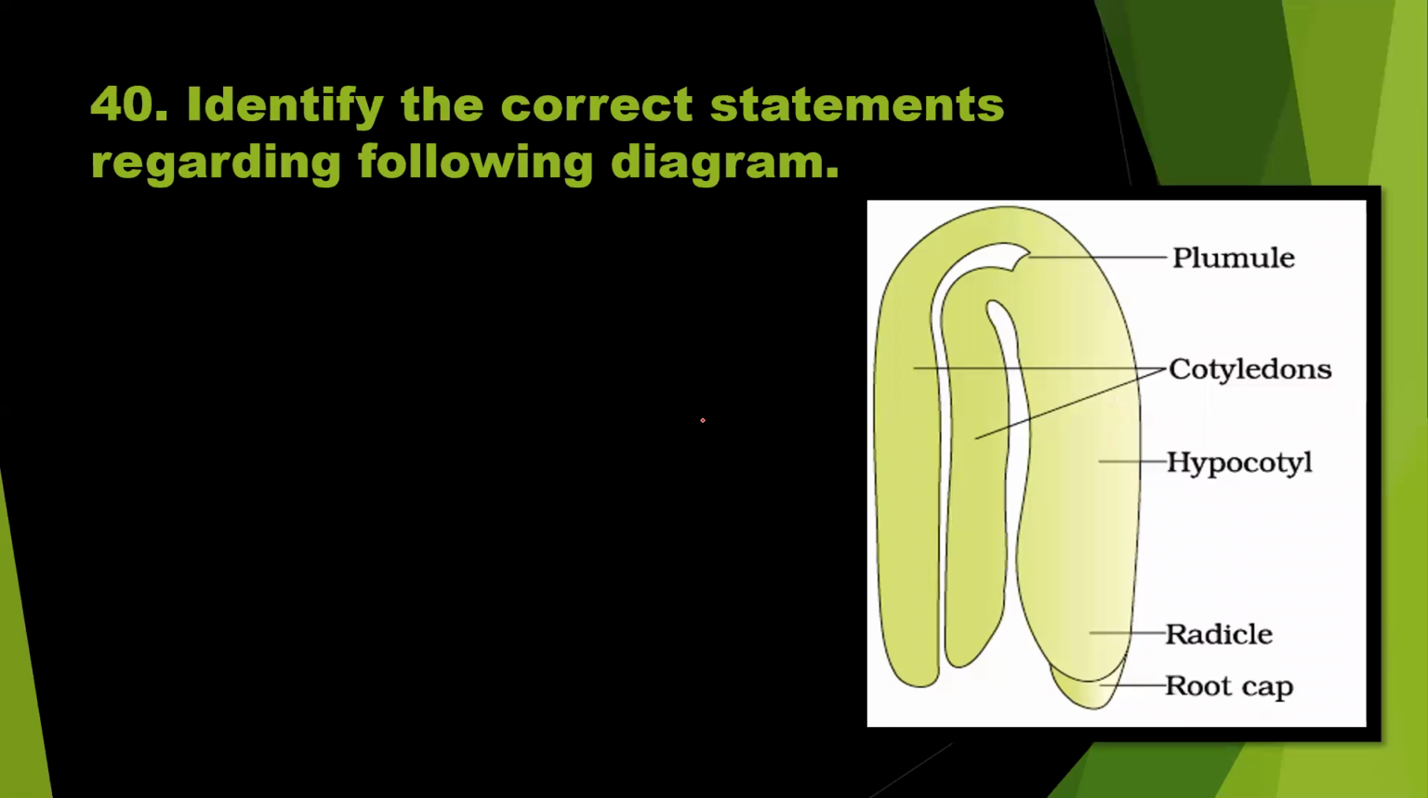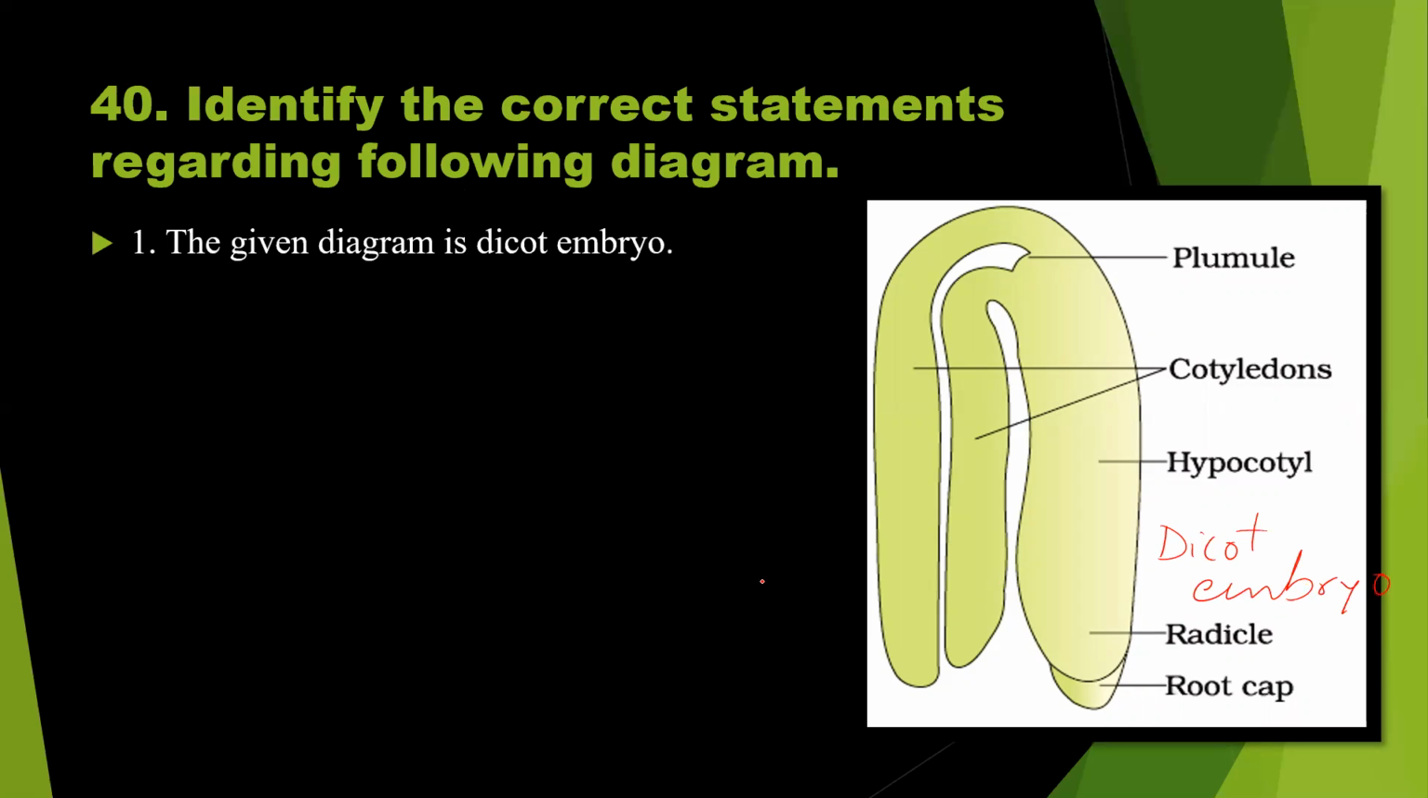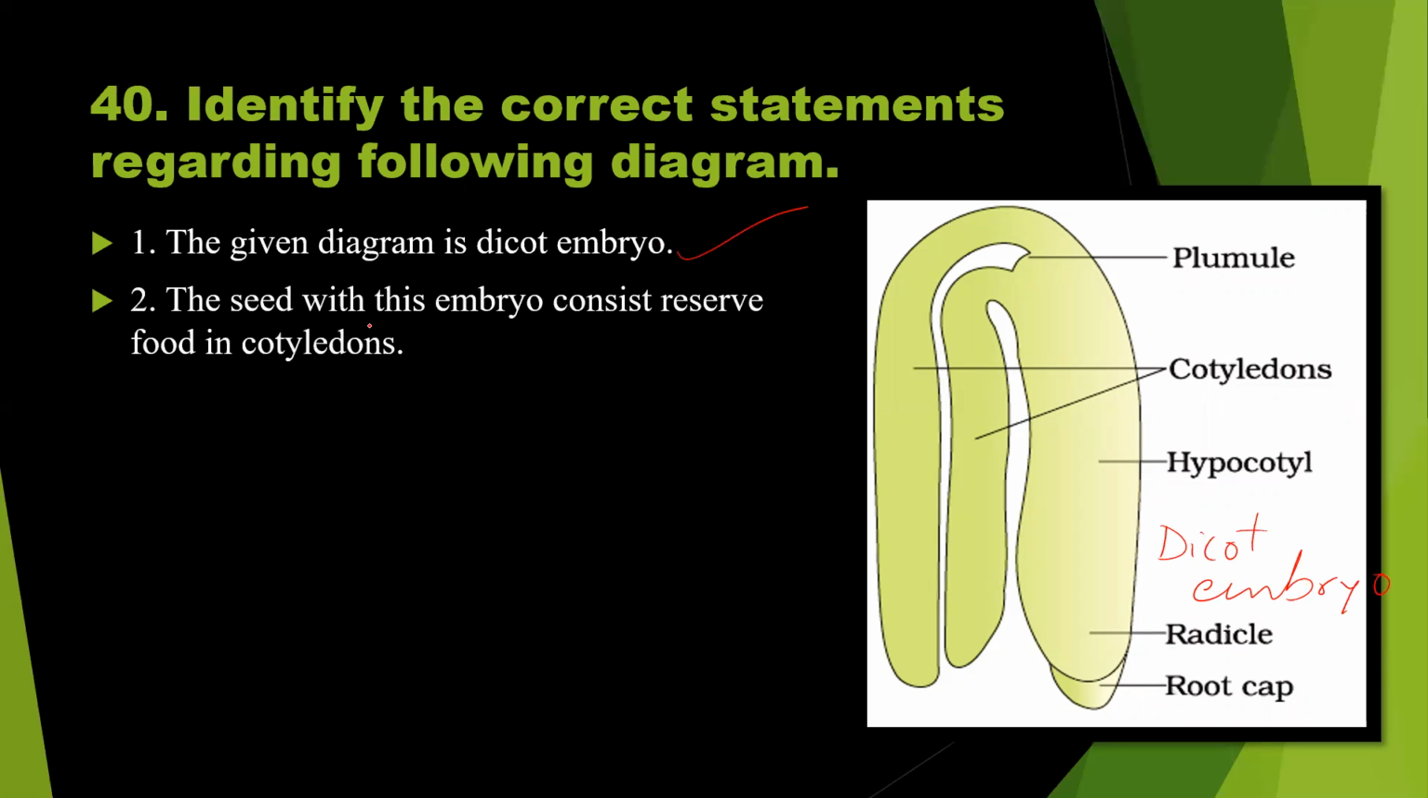Identify the correct statements regarding the following diagram. So this is a diagram of dicot embryo. First statement, the given diagram is dicot embryo. Correct. The seed with this embryo consists reserve food in the cotyledon. Since two cotyledons are there, they consist reserve food. That is also true.